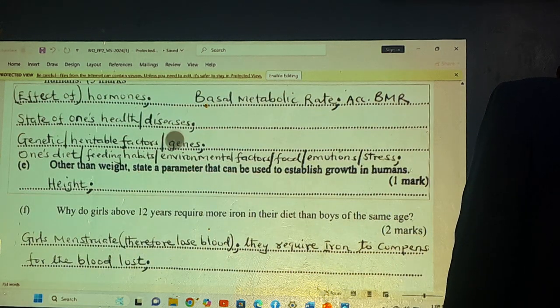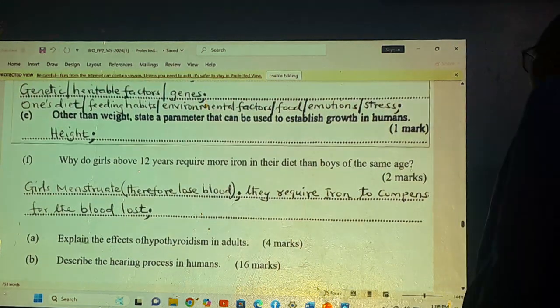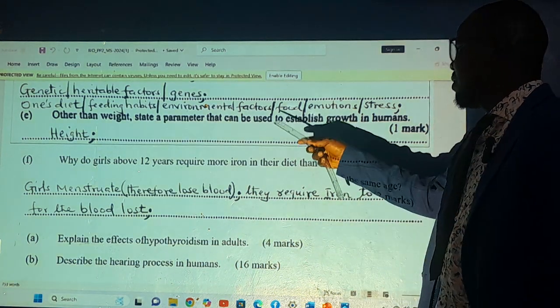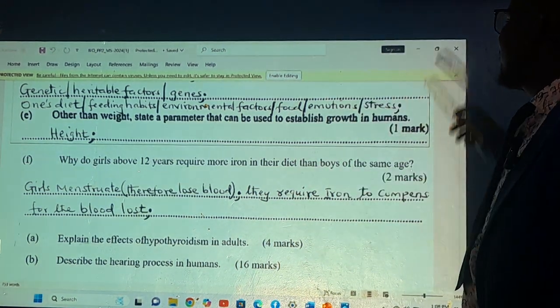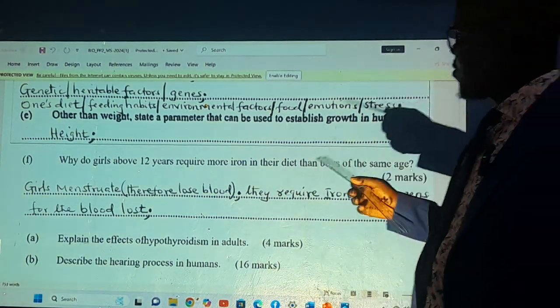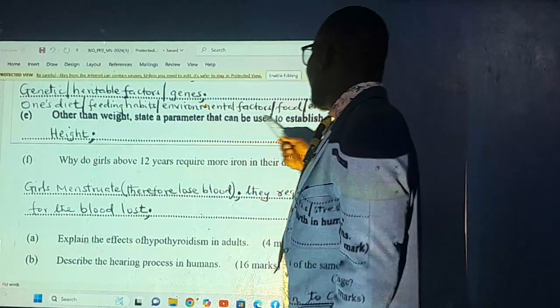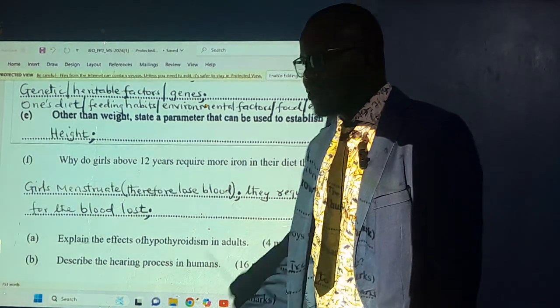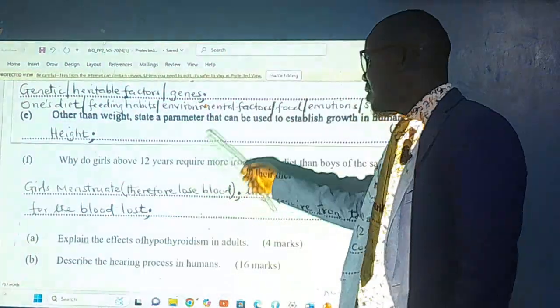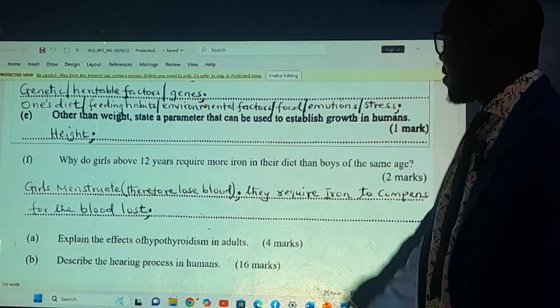Then we have the last one: other than weight, state a parameter that can be used to establish growth. We have height. We can measure your height, maybe using the same intervals, and we might find your growth in humans.